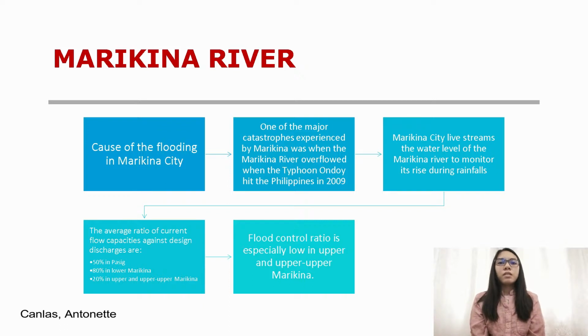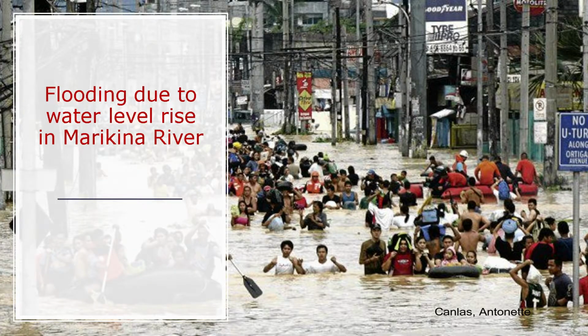Additionally, the average ratio of current flow capacities against designed discharges are about 50% in Pasig, 80% in Lower Marikina, and 20% in Upper Marikina. Flood control ratio is especially low in Upper Marikina.